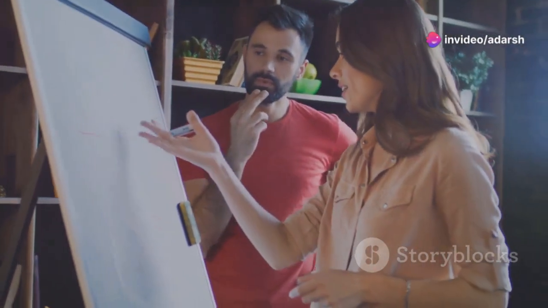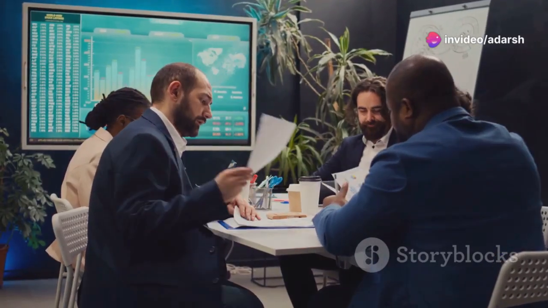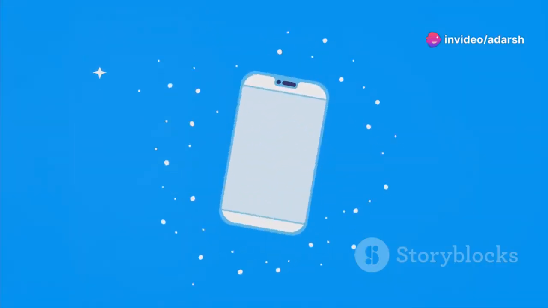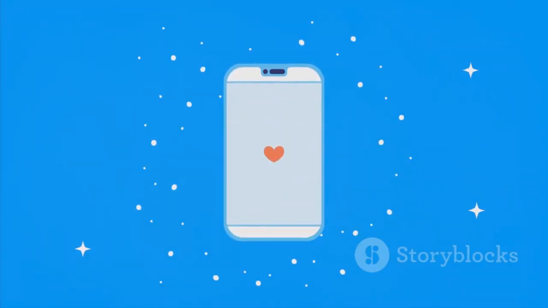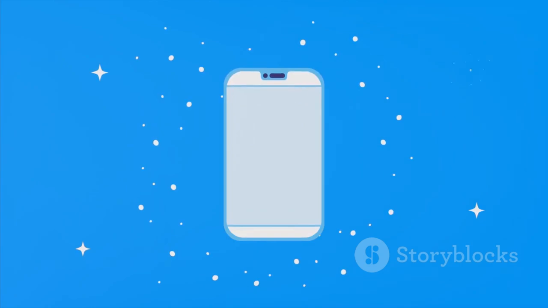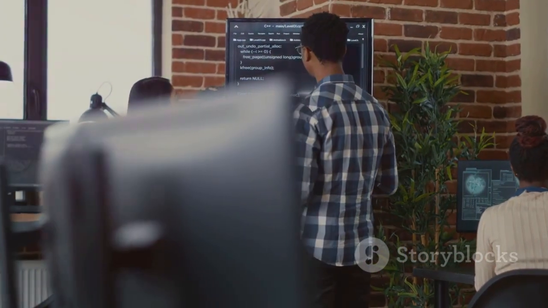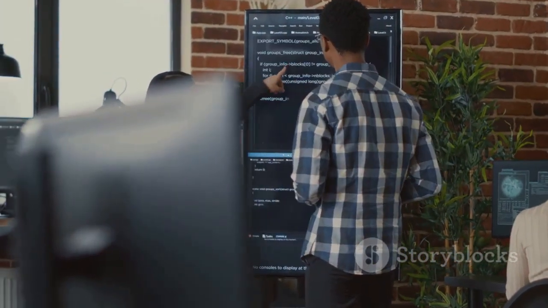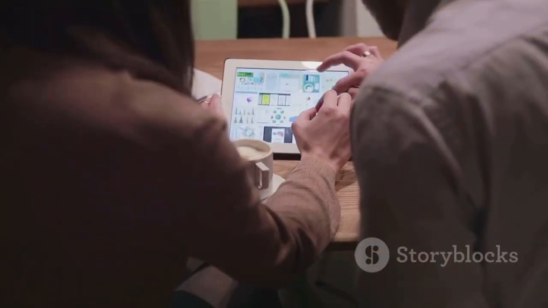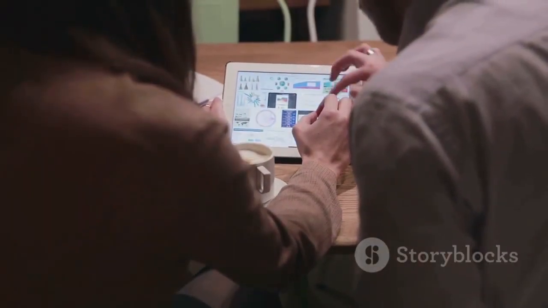Remember to plan for marketing and promotion. Create a buzz around your app before launch. Use social media, content marketing, and App Store optimization or ASO to reach your target audience. Post-launch, continue to engage with your users, gather feedback, and release updates to improve your app's functionality and user experience.